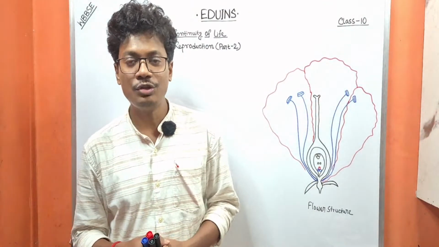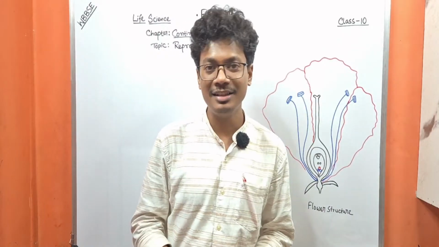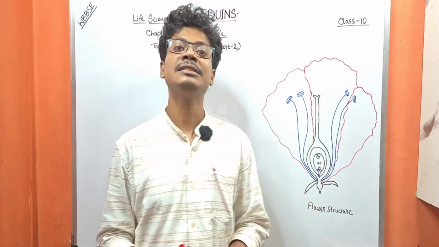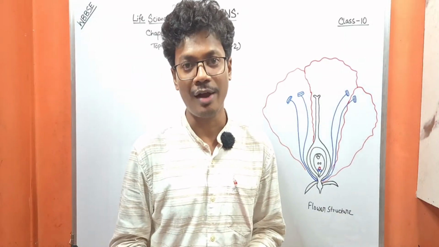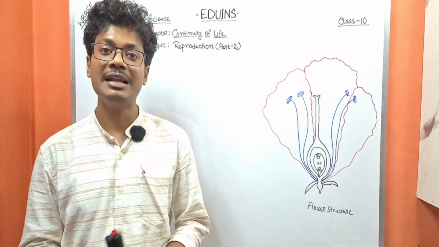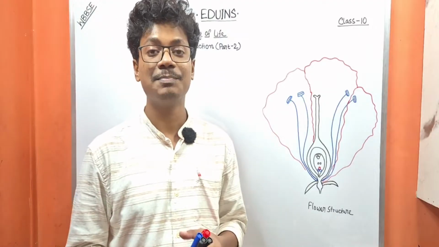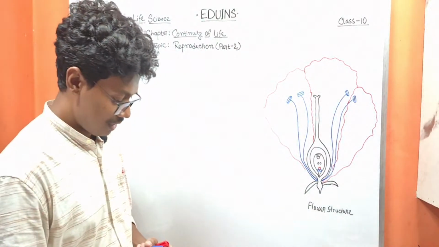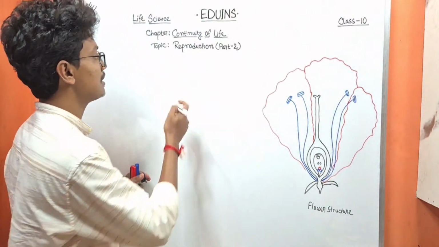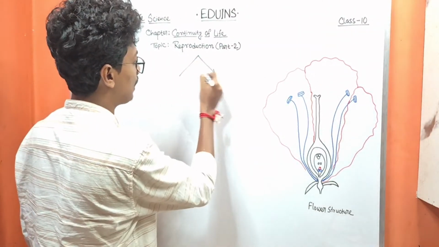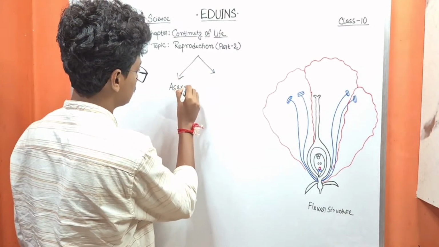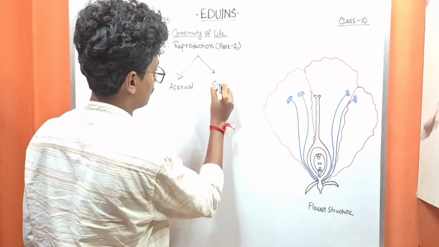A very good evening to all of you and welcome to another live class of Edwins. In the previous live class, we discussed reproduction part 1, where we studied the types of reproduction, especially the first type, that is asexual reproduction. There are two types of reproduction, that is asexual and sexual reproduction.